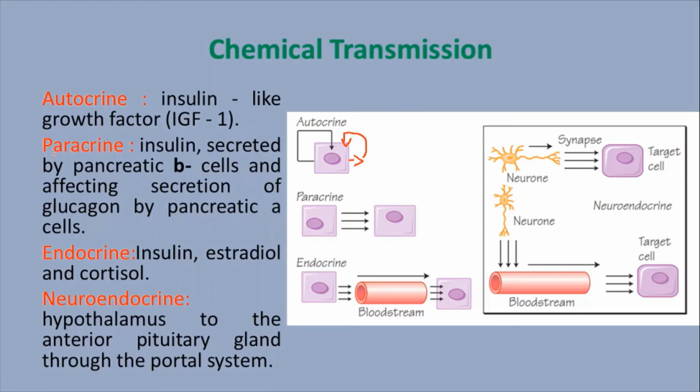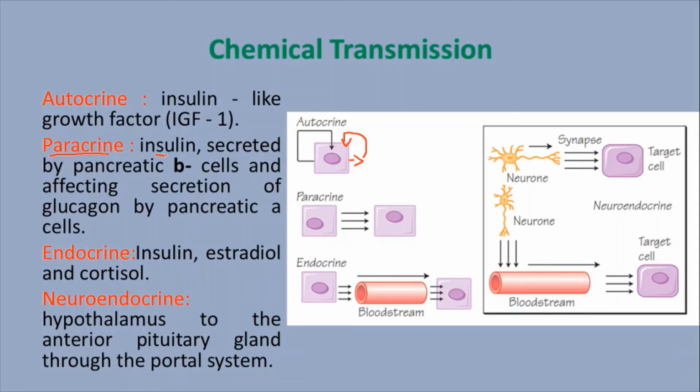Okay, the second type is paracrine mediated. Paracrine mediated means the hormones are produced from a type of cell, and the hormones act on the neighboring cells, the cells neighboring the hormone-producing cells. So a small chemical transmission takes place. Finally, the hormones act on the neighboring or surrounding cells or tissues in the organ in our system. This type of hormone is called paracrine hormone.